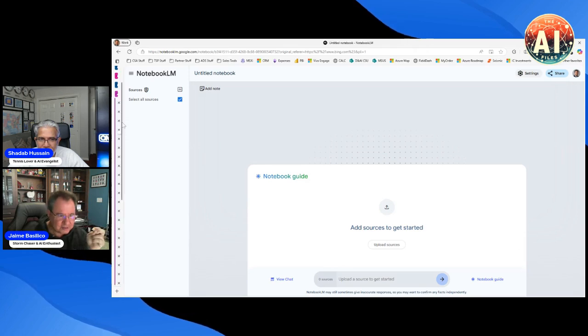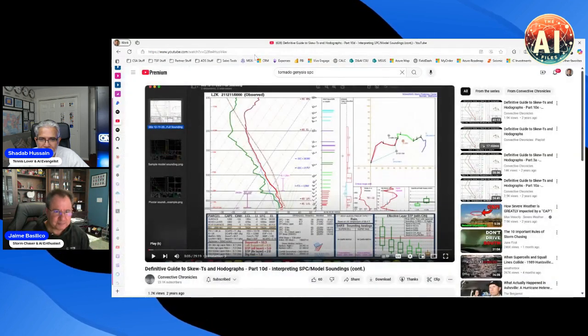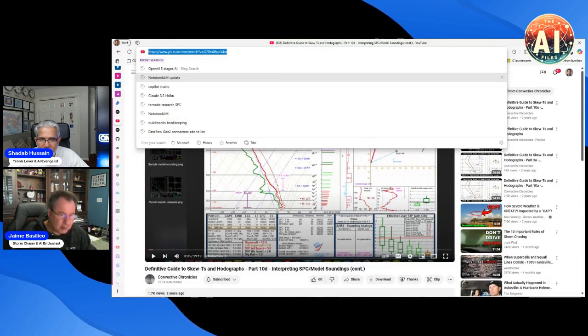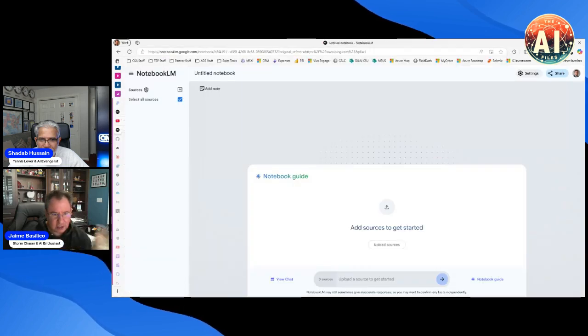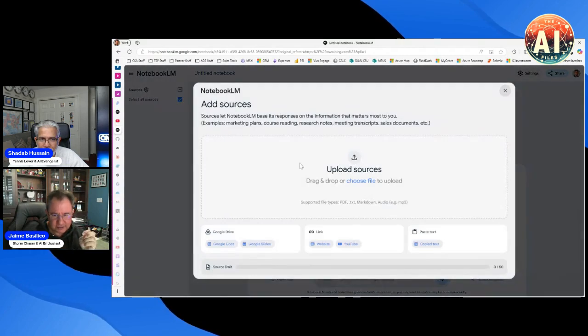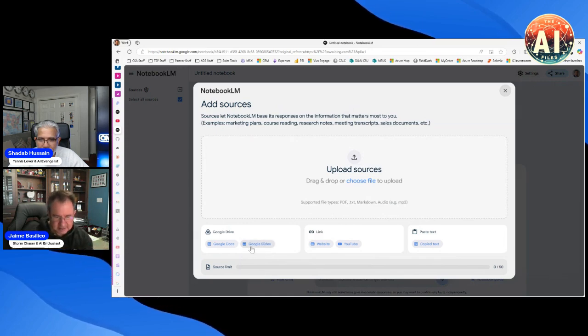Let me go back to the video, and you're going to see why I did that in a second. So a new notebook, I'm starting from scratch. I'm going to add a source. Here's all the different sources. I can upload files, and you can see PDFs, markdowns, audio. I could connect into a Google Drive.